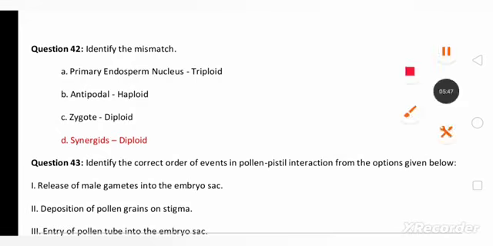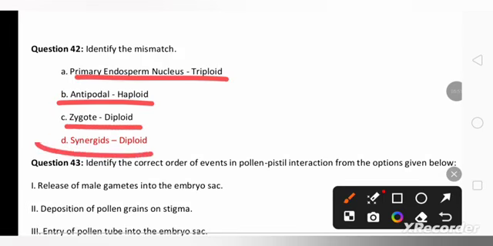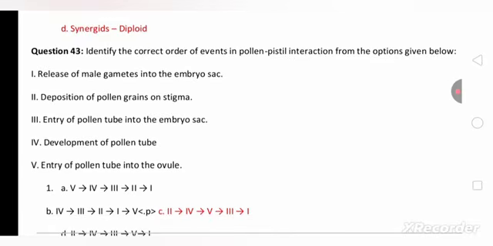Identify the mismatch one. Primary endosperm nucleus is triploid, antipodals are haploid, zygote is diploid, whereas synergids are diploid. No, synergids are haploid. So that is the mismatch one.